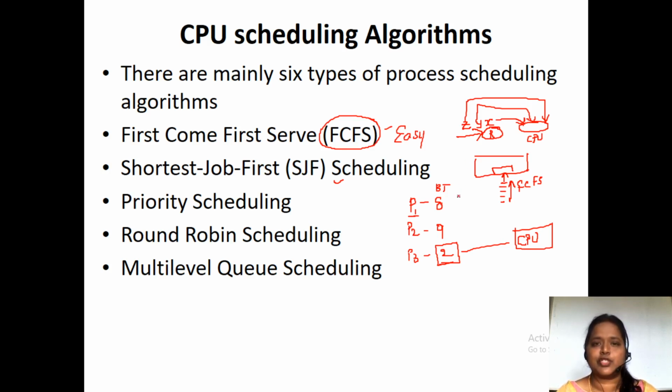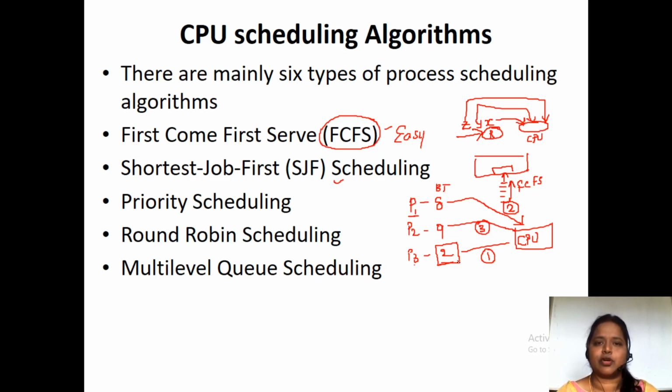But when it comes to shortest job first, the process which has the shortest burst time is allocated to the CPU for its processing. As P3 has only 2 milliseconds, this process is allocated first. Next, P1 has 8 milliseconds, so it is allocated second, and lastly P2 has 9 milliseconds, so it is allocated in the third phase.